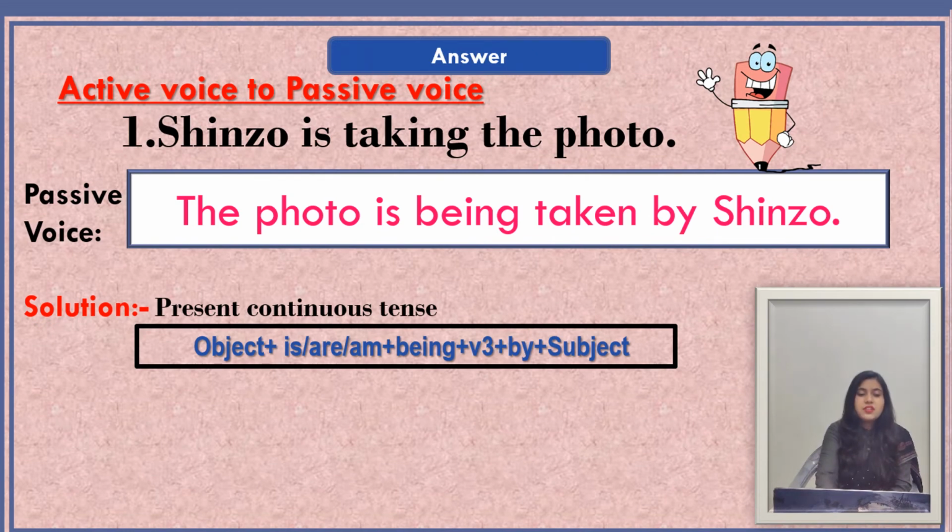When we change this sentence into passive voice, our sentence will be: the photo is being taken by Shinzo. And here we have used this formula: object plus is or are or am plus being plus V3 plus by plus subject. So this is the solution of this sentence.